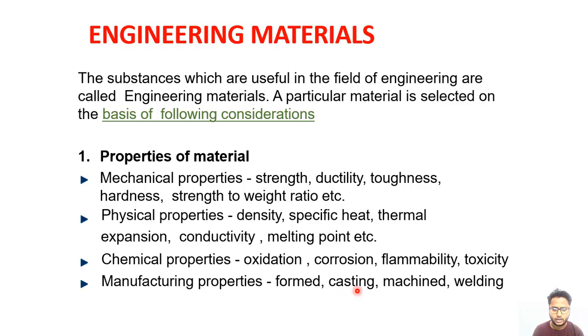Dhalai means when a material is converted into liquid metal, and that liquid metal is poured into a required shape, and after the solidification of that liquid, it will convert into a new shape and size of the material. So a material must have that property so that it can form from the raw material to the new shape of the product. That property is known as the casting property.